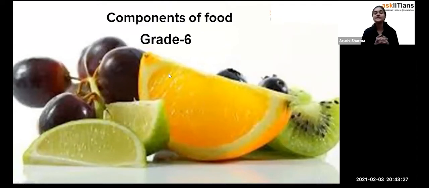Okay, students? So, from the name of the chapter only, that is the components of food, what do you think? What do you think about the components of food? If I'm not wrong, you must have read about the different sources from where we are getting the food, exactly like from the plants. And some of the animals are, we can say, carnivorous, which feed on other animals. But now we know that from those sources we are getting the food. But now what types of components are present in the food so that when we eat food we get energy? Can you imagine what kind of components can be present in the food so that we are getting energy from that?